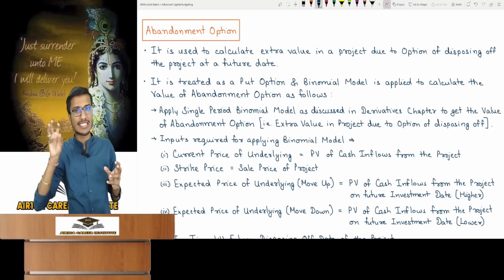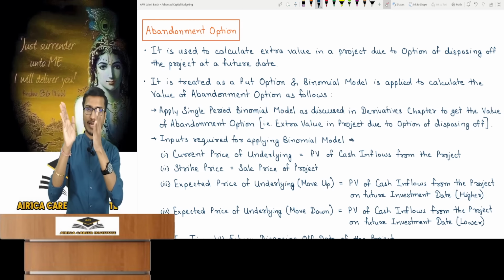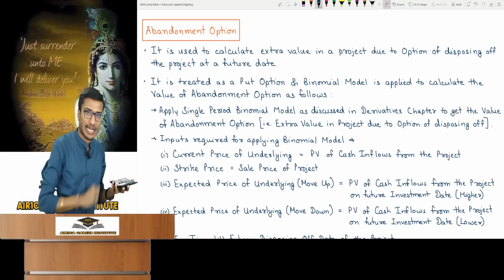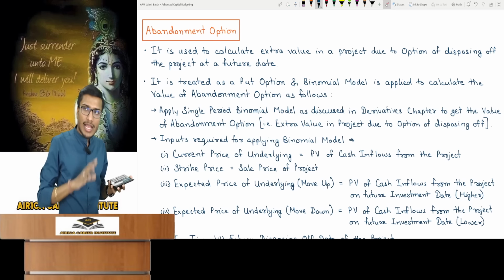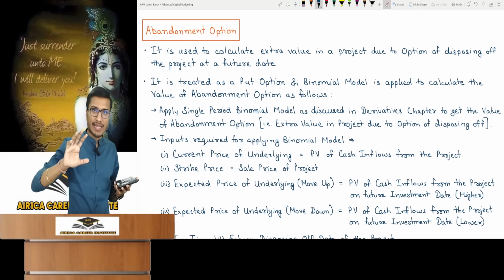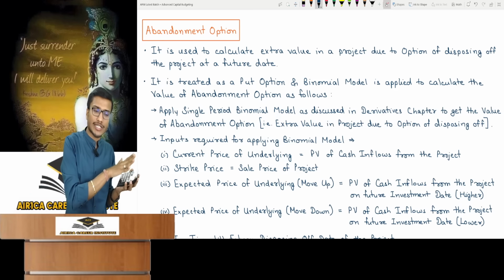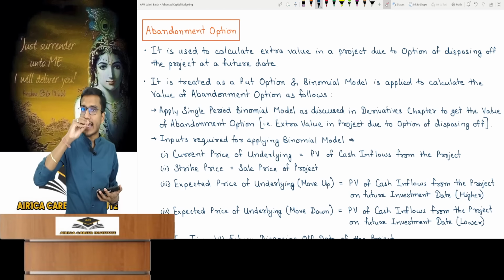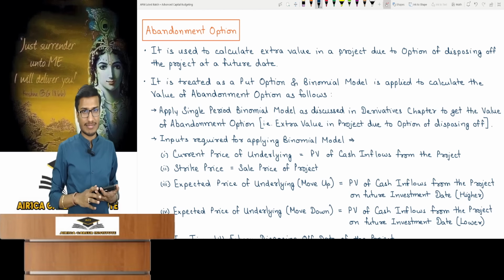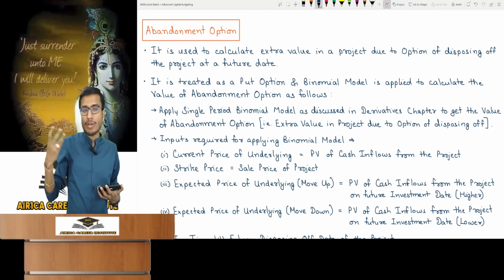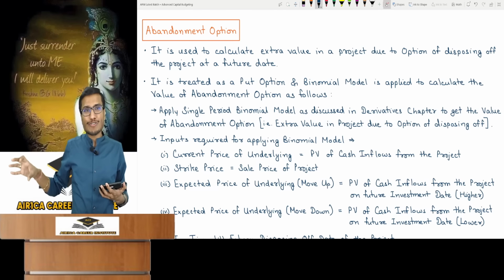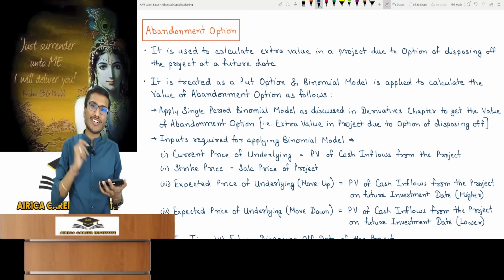Look, suppose I have already started a project. So where is this abandonment option used when you are already running a project? I'm already running a project. From this project, I expect the future inflows and to begin I must have estimated a positive NPV. But now I currently anticipate that by the first year's end, the economy might enter recession. If the economy goes into the recession, then the cash flows I expected will be lower. The cash flows will be very low and I won't be able to recover my entire investment. PV of cash inflows will decrease.